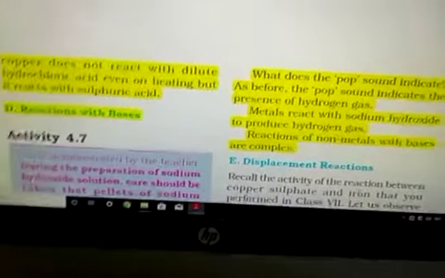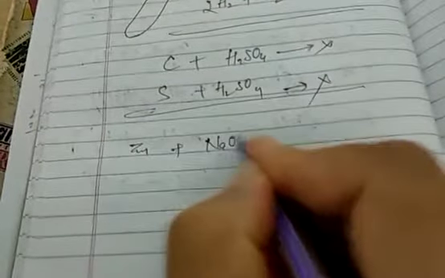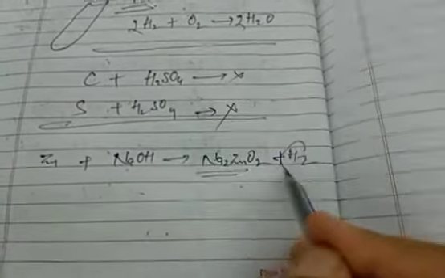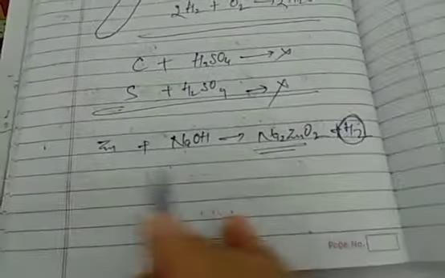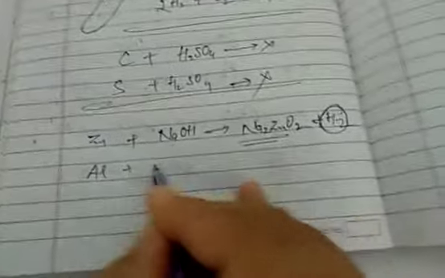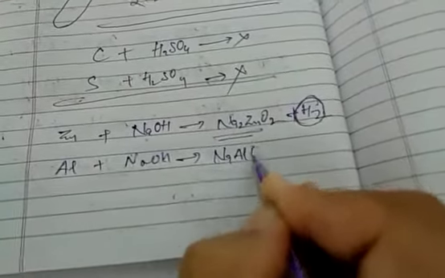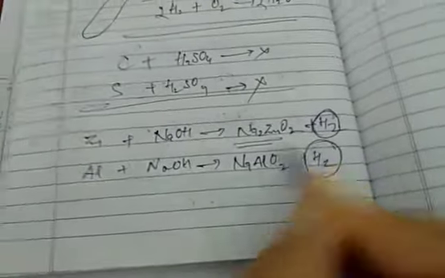Now we add some zinc granules in this sodium hydroxide solution. It forms a salt, Na2ZnO2. It is different than NaCl, the HCl salt, it's quite a difficult salt, or in writing this is known as sodium zincate. Hydrogen gas release is very important. Hydrogen gas is released. When it reacts with aluminium, it forms NaAlO2, sodium aluminate, plus hydrogen gas. It means metals react with base and form hydrogen gas.